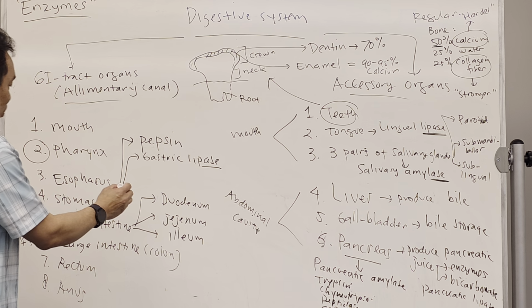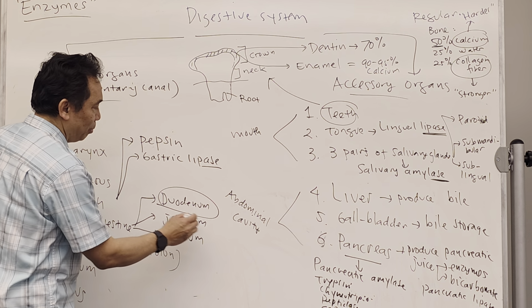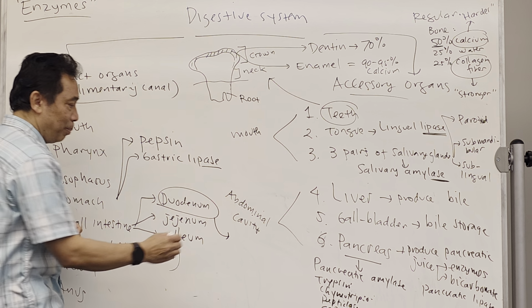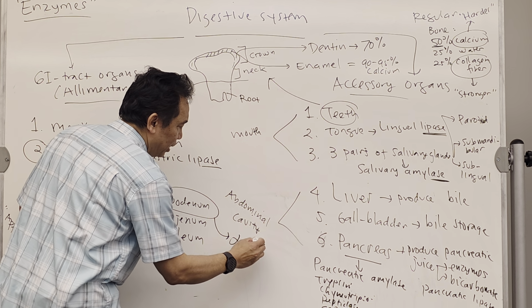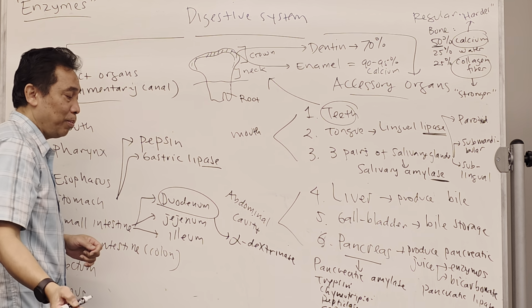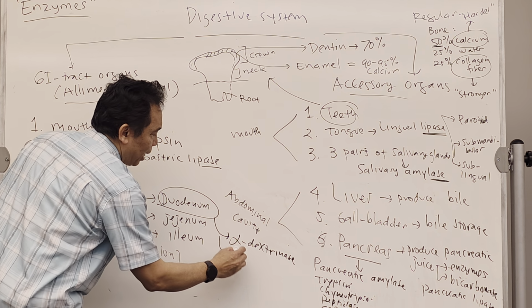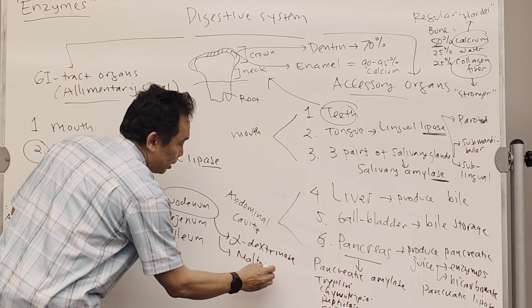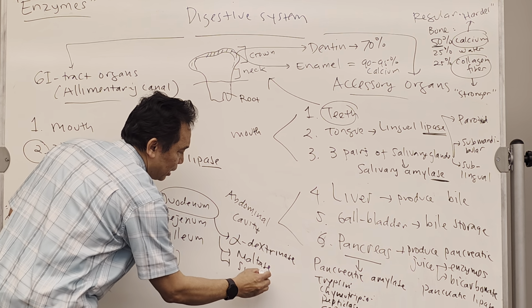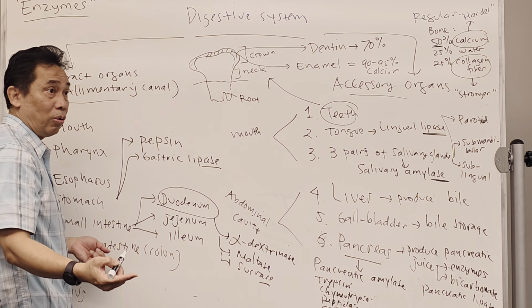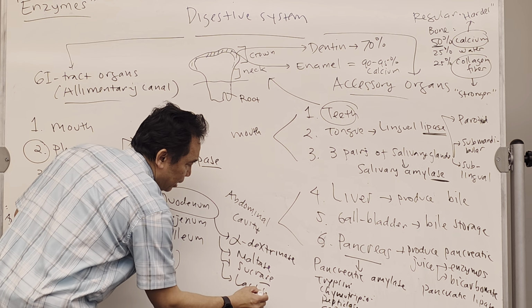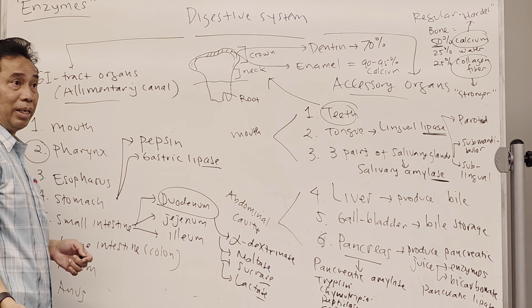Now, the small intestine, especially the duodenum, also produces a lot of enzymes. One of them is alpha dextrinase. This digests the carbohydrates. There is maltase, which digests maltose. There is sucrase, which digests sucrose. There is lactase, which digests lactose.